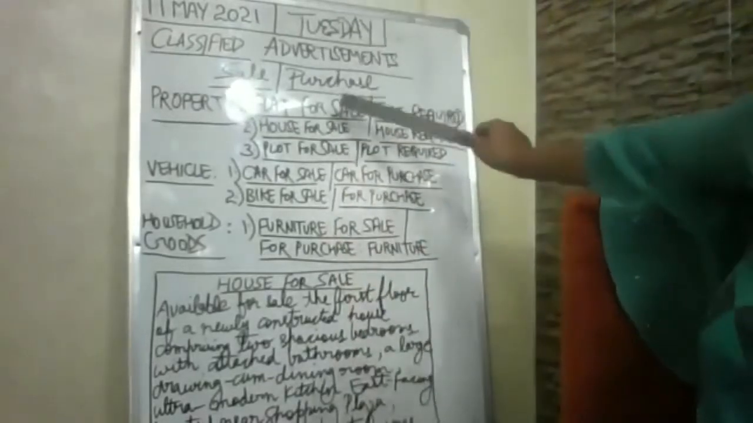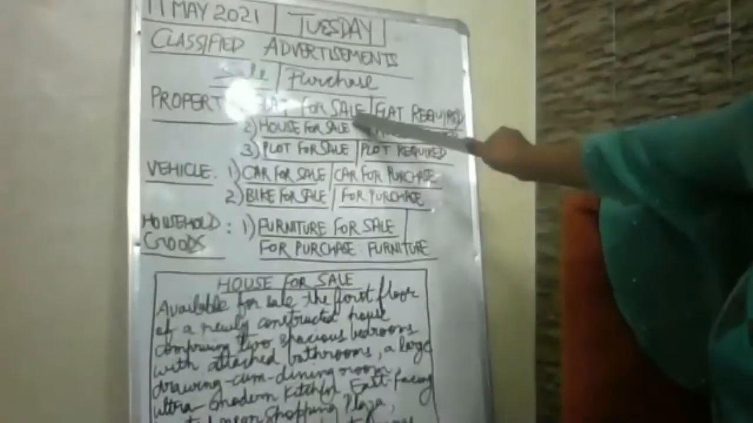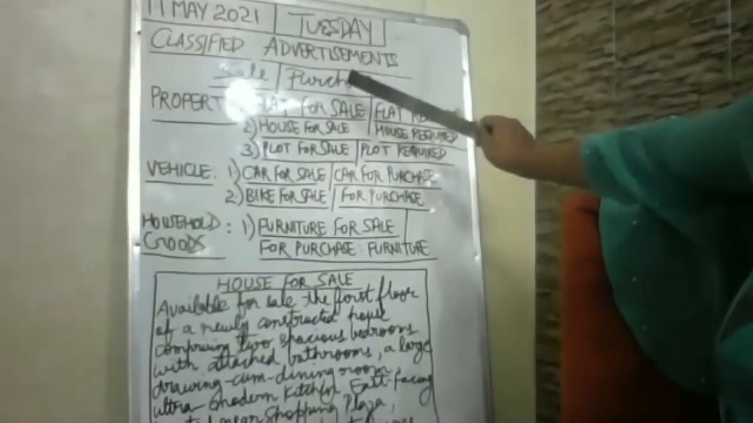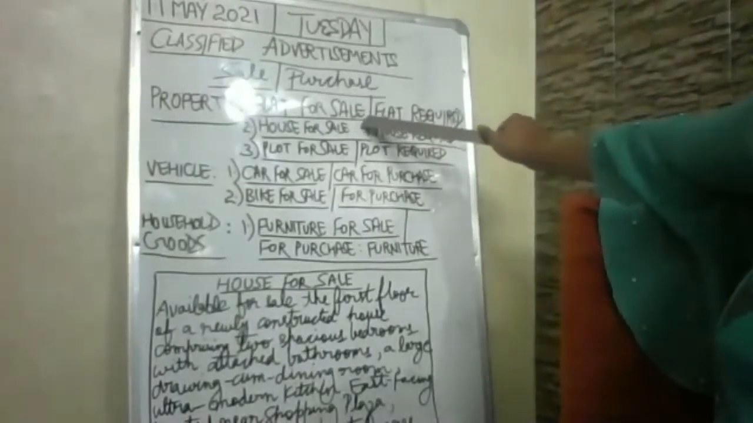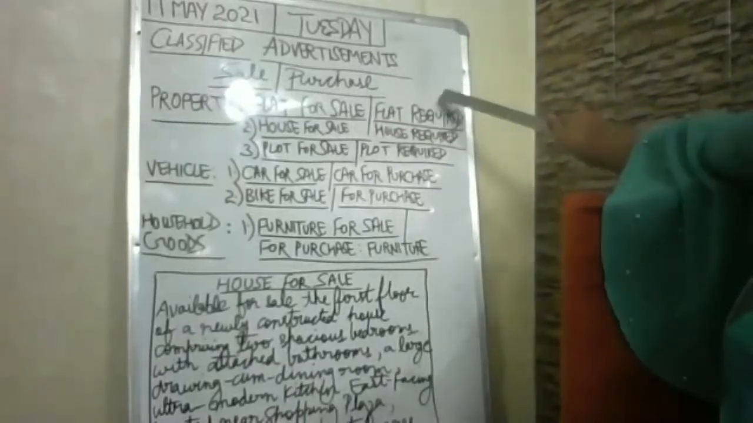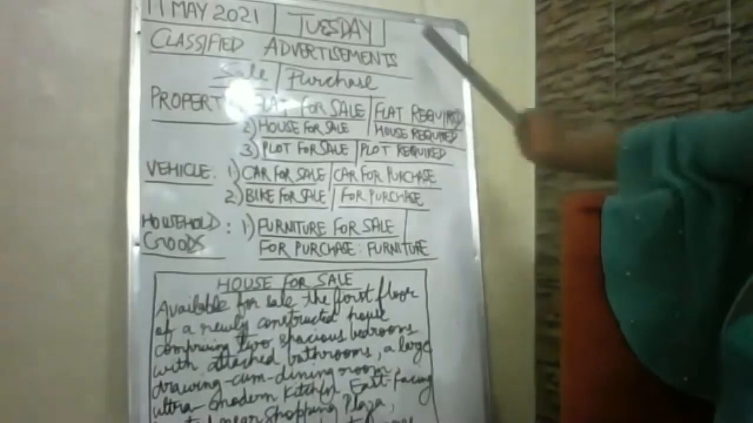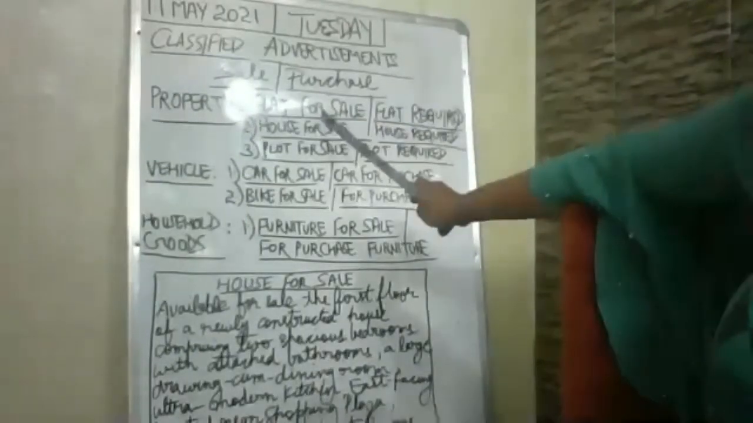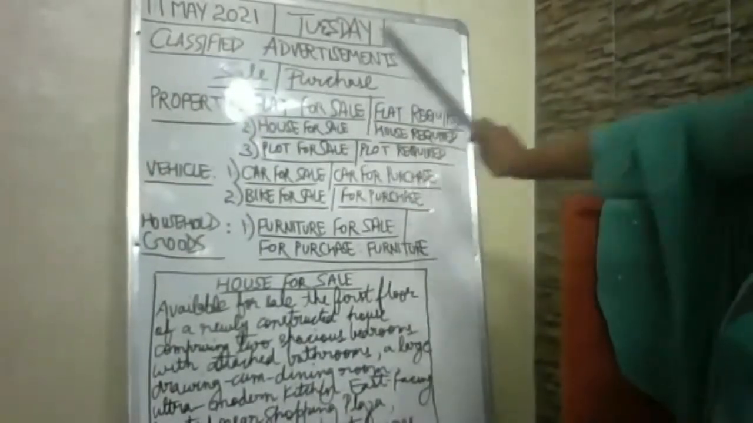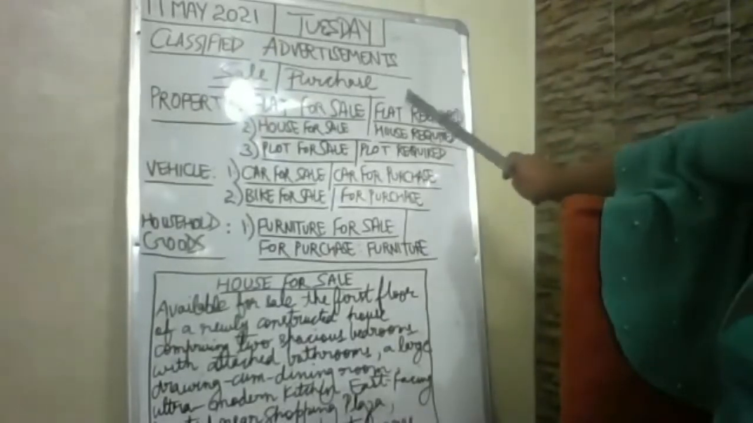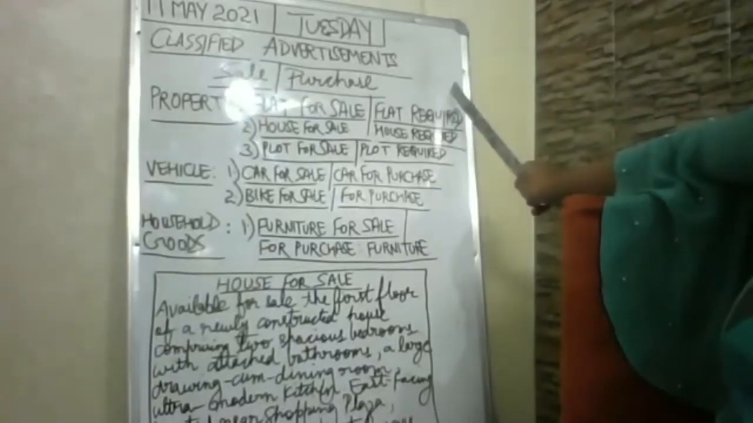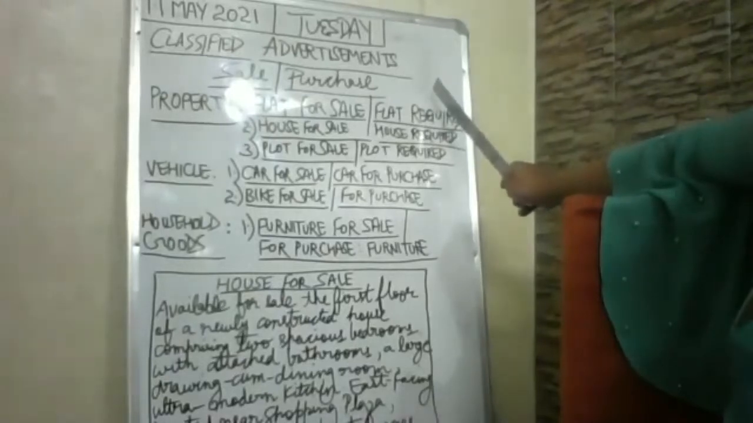So first category is flat for sale that we have done in detail. We have done this, but we are just revising, right? And then if you require a flat, you want a flat, then the heading would be flat required or for purchase hyphen flat. Clear? If you want to sell, then heading would be FLAT FOR SALE in capitals. And if you want to purchase, then flat required. That would be your heading, or for purchase also equally fine.